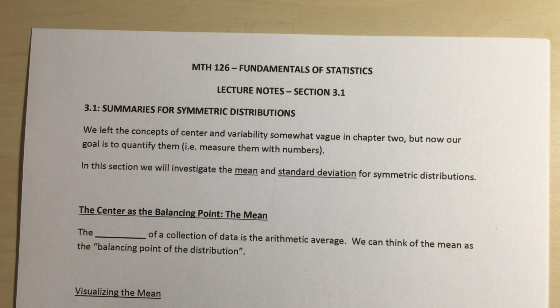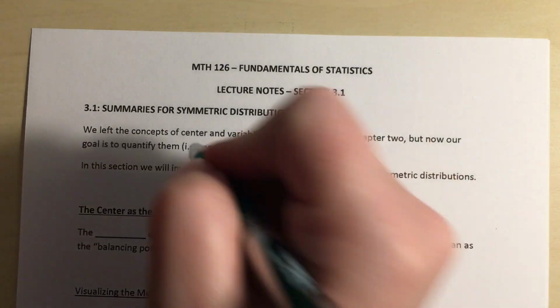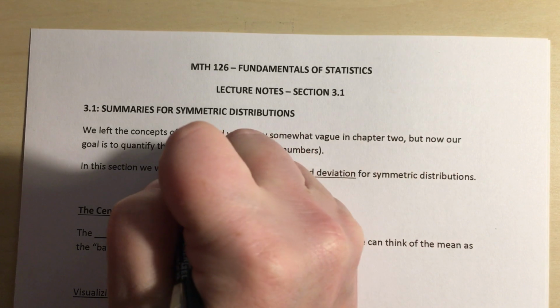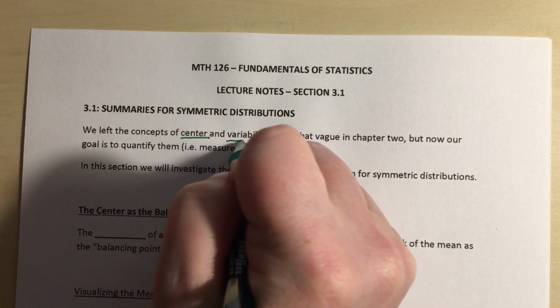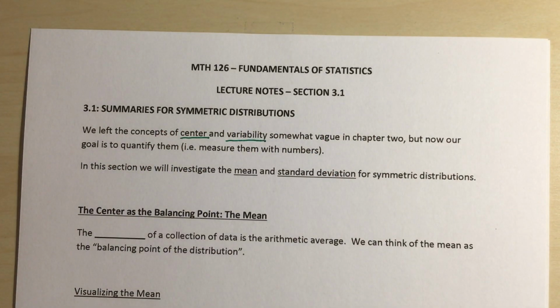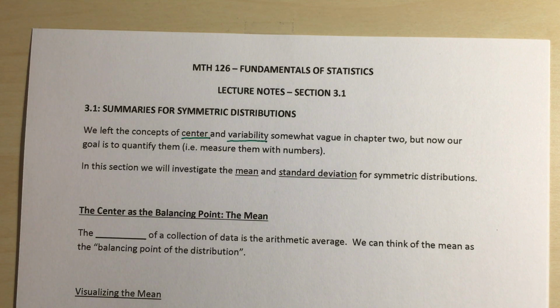So in the last chapter, we left the concepts of center and variability somewhat vague. So we talked about the idea of center and variability, but we didn't really define them with proper mathematical definitions. So now our goal in this chapter is to actually quantify them, to measure them with numbers. So in this first section, we're going to look at our mean and our standard deviation. Again, the key thing is that we are looking at symmetric distributions. Right? So remember, as we're going through section 3.1, we're looking at symmetric distributions.